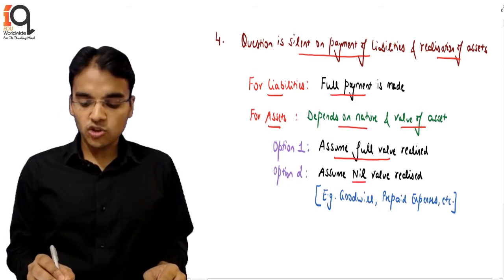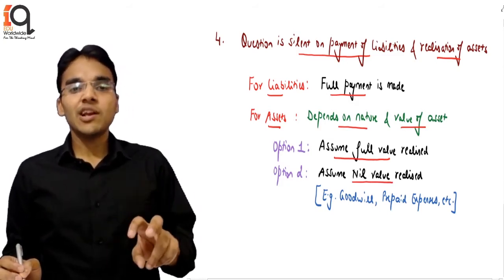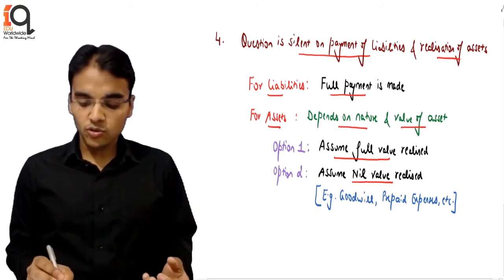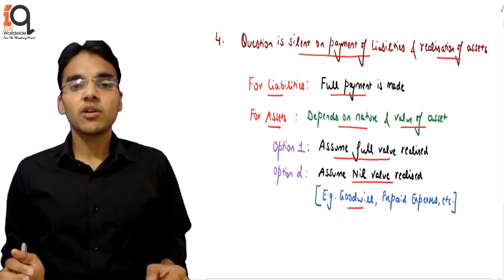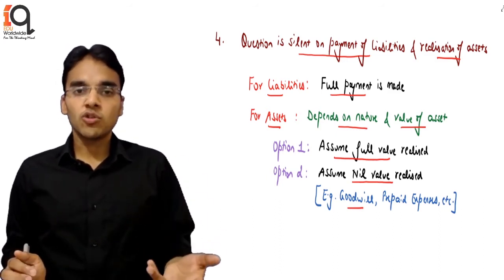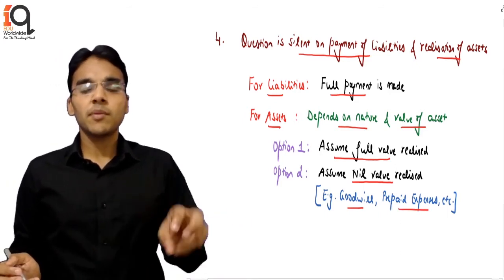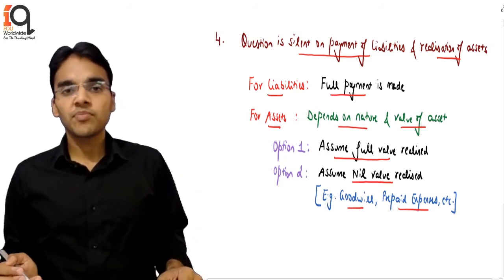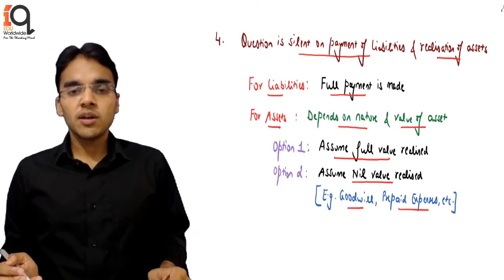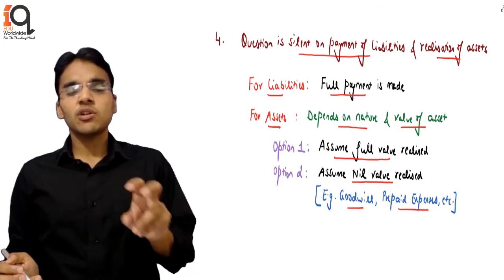Option 2 is to assume nil value realized. We generally consider nil value for those assets which do not realize any amount. Like goodwill, obviously, because no one is going to pay for the reputation of your firm because you have decided to shut down your business. Or if there is any prepaid expense appearing because you have just made the payment of the current year expense in the last year only. So that's a prepaid expense. Effectively the party will not reimburse you for that. So for such assets, it obviously makes logical sense that you assume nil value.